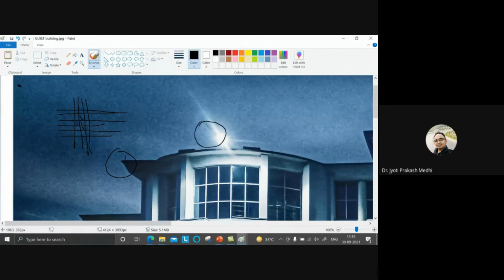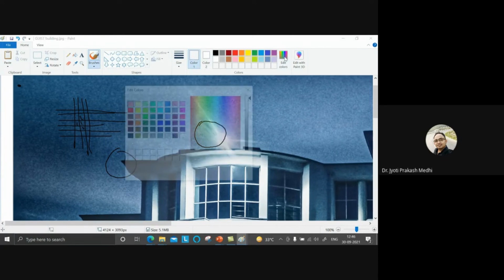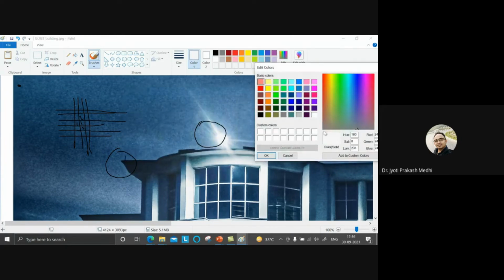If we check the values present here, it can be seen here.